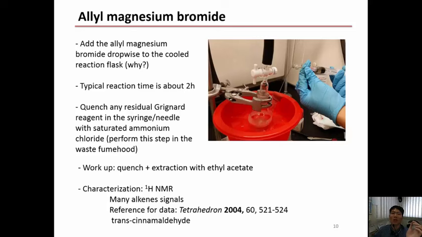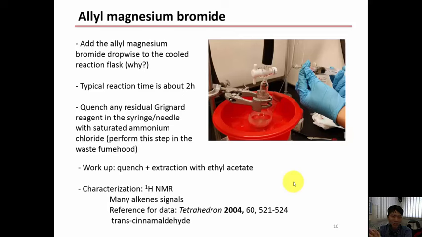Now after 2 hours, right, when the reaction has finished, you disconnect the system from the Schlenk line, quench with saturated ammonium chloride, and then perform standard extraction using ethyl acetate. Remember, this is a technique that you have learned some time ago, maybe 2 years ago, 3 years ago. Extraction. You shake it. Do you remember?